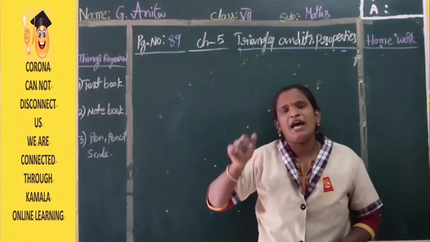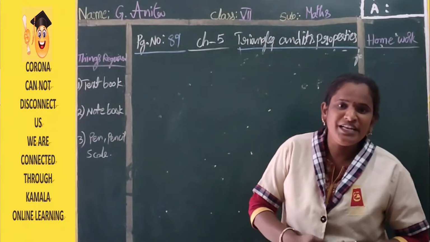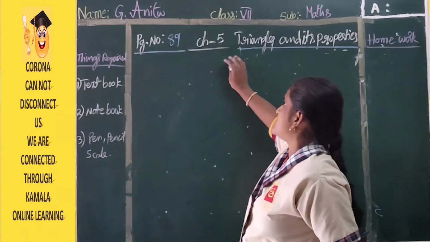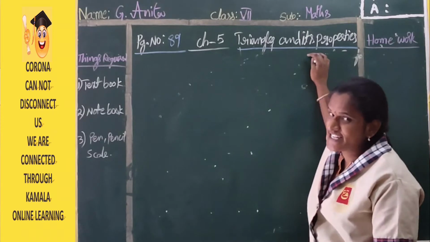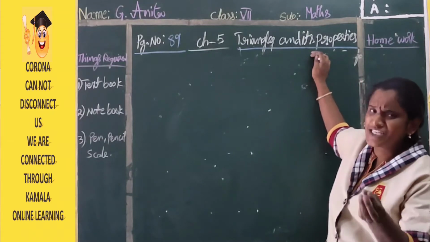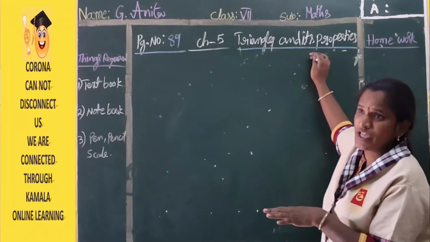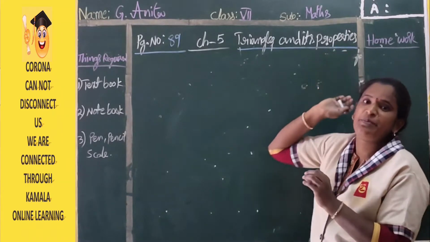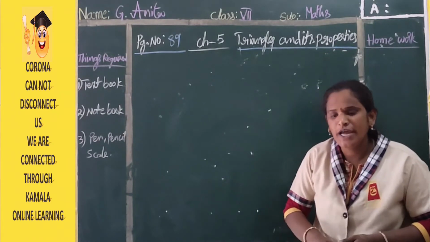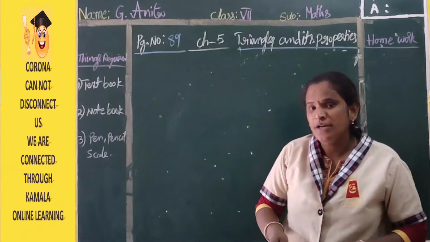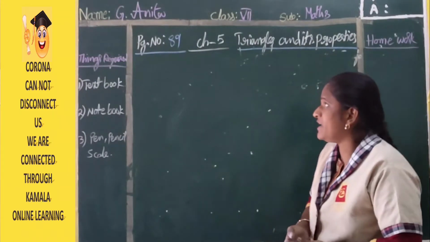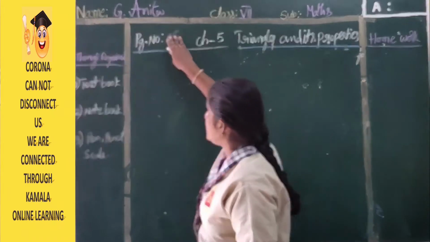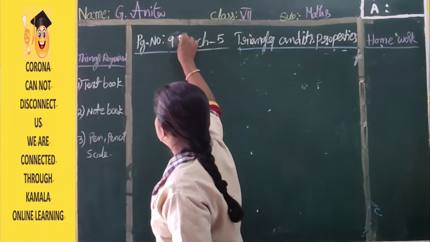Okay, next, in this chapter 5, triangles and its properties. In this chapter already we have finished exercise 1 and 2 problems. The introduction part also we have completed. Okay, next, coming to the next topic. Everyone open your textbook, that is page number 95. Page number 95. Clear children?